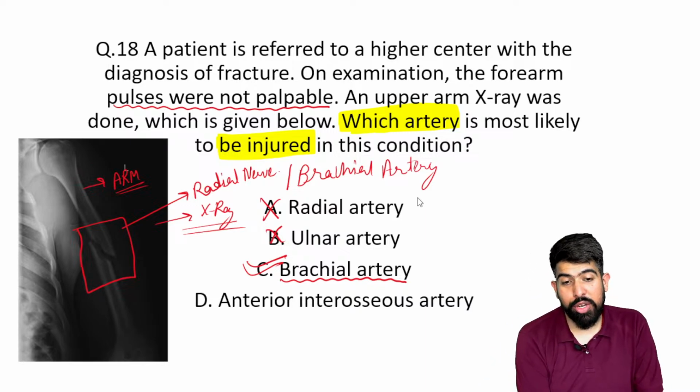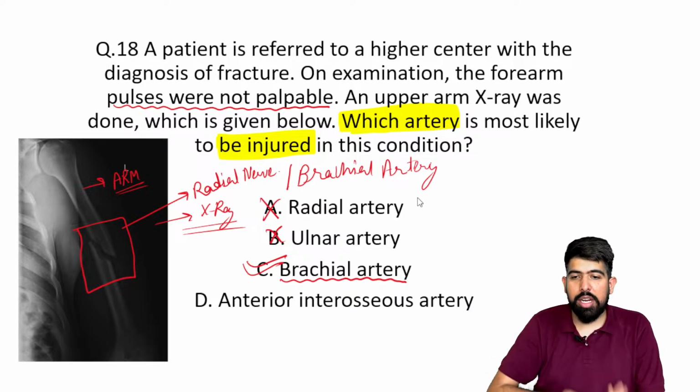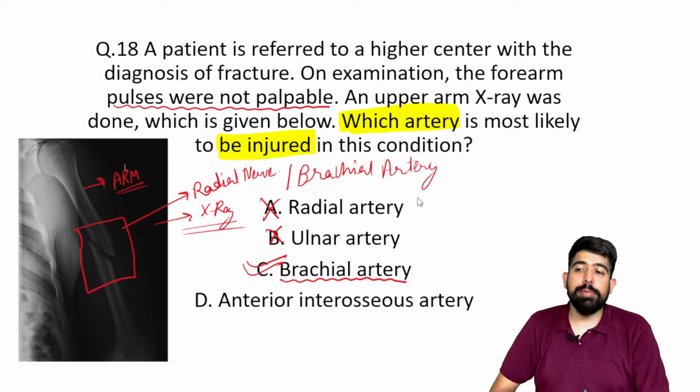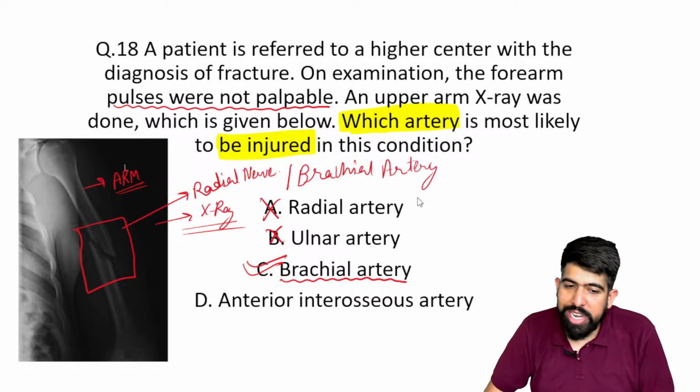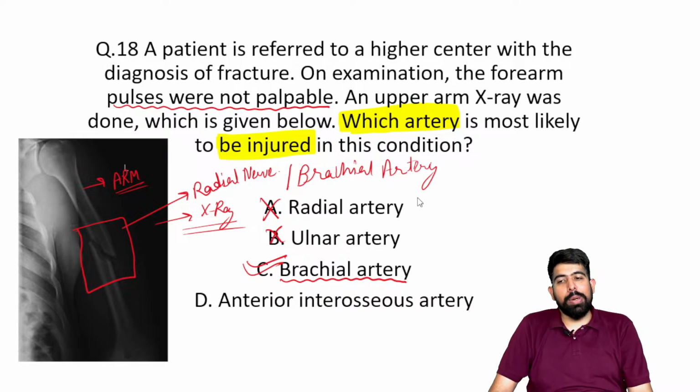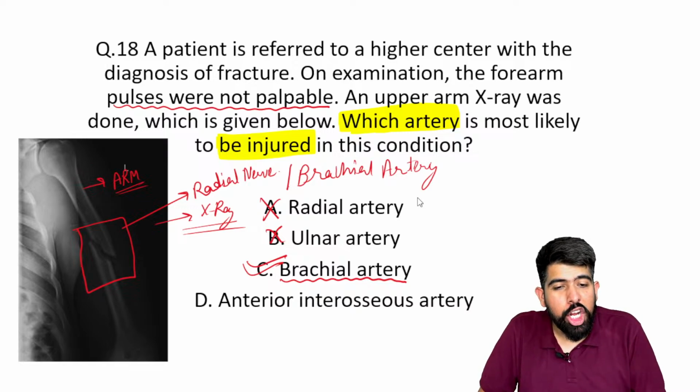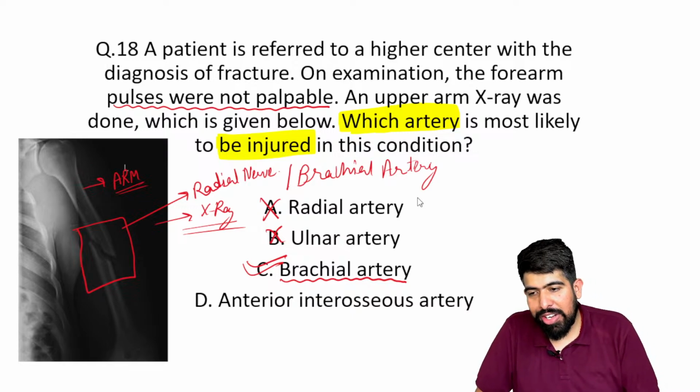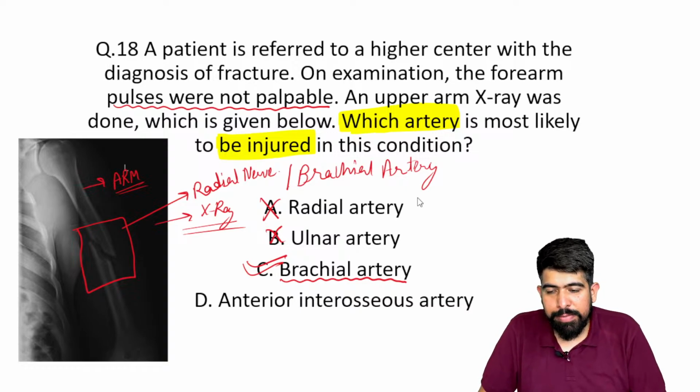And this is the more confusing question. They can mention the nerve. If they're asking about the nerve with the same x-ray, your answer should be radial nerve. If they're asking about the artery with the same x-ray, your answer should be brachial artery. Brachial artery. Perfect. Now this question will never go wrong, right?